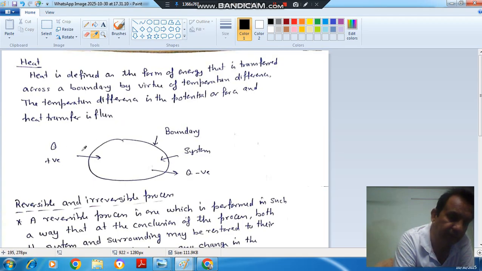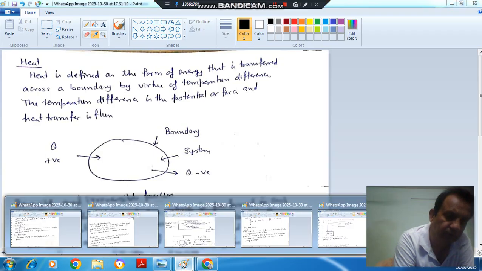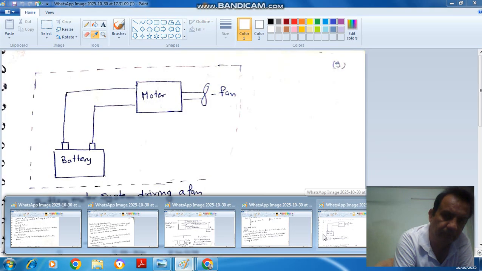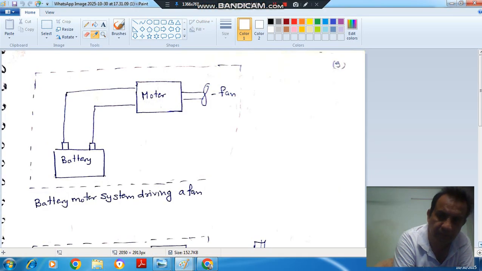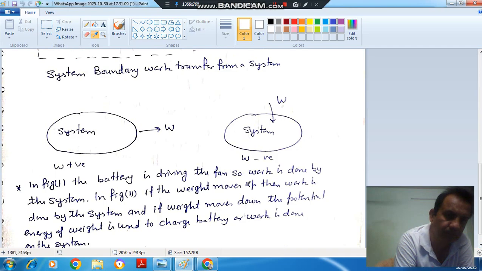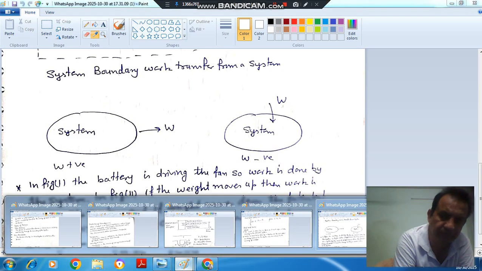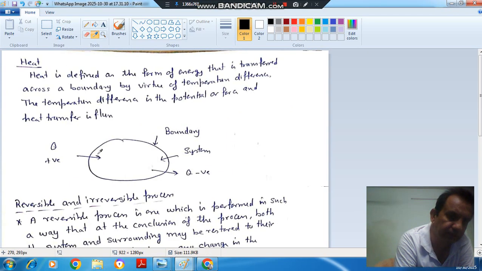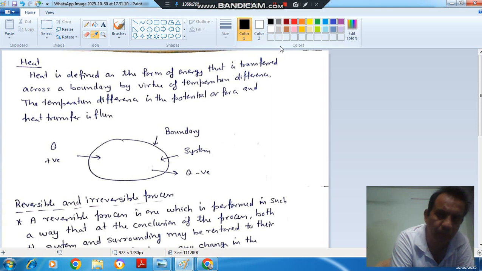So when heat is supplied to the system, then it is positive, and when heat is rejected from the system, it is negative. It is the reverse of work. The work, when it is done by the system, it is positive. When it is out, it is positive. When it is in, it is negative. Whereas heat is reverse. When heat is in, it is positive, and when heat is out, it is negative. So these are the conventions that we will follow in this subject.